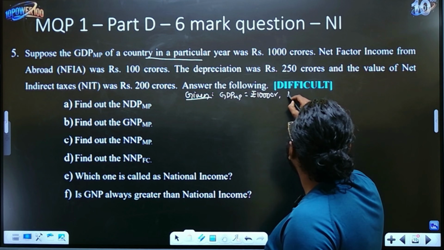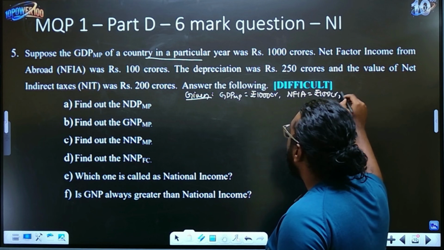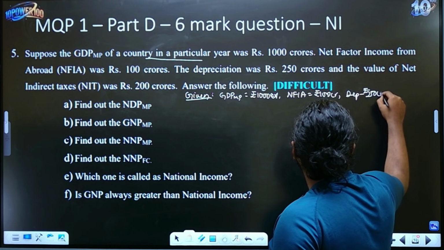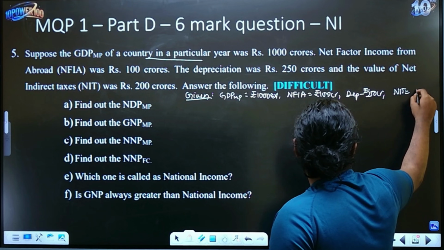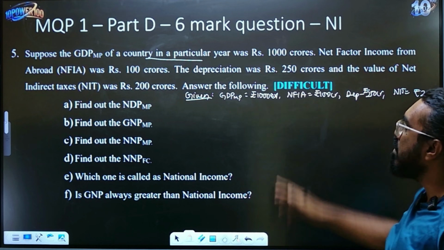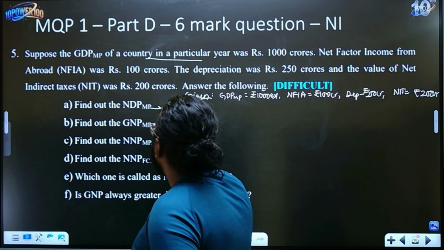Then what else is given? Net factor income from abroad is rupees 100 crores. Then you have depreciation, rupees 250 crores. And NIT, net indirect taxes, is rupees 200 crores. Write the numbers cleanly, because if you make a mistake here, the whole sum will go wrong. Okay, NDP at market price we are supposed to calculate.